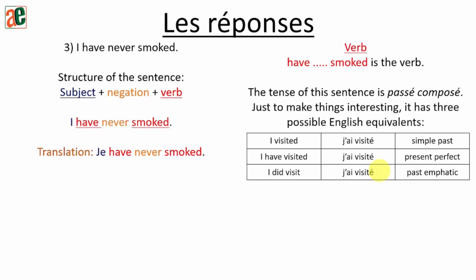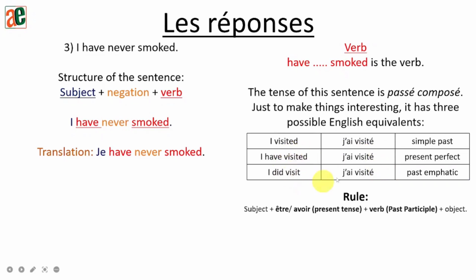So here, we are going to use passé composé to conjugate the verb. Now, let's see what will be the verb. Okay, so the rule for passé composé. This is the French rule. Every time you are able to identify a tense in English, you need to come back in French, get that tense in French, and then apply the French rules.